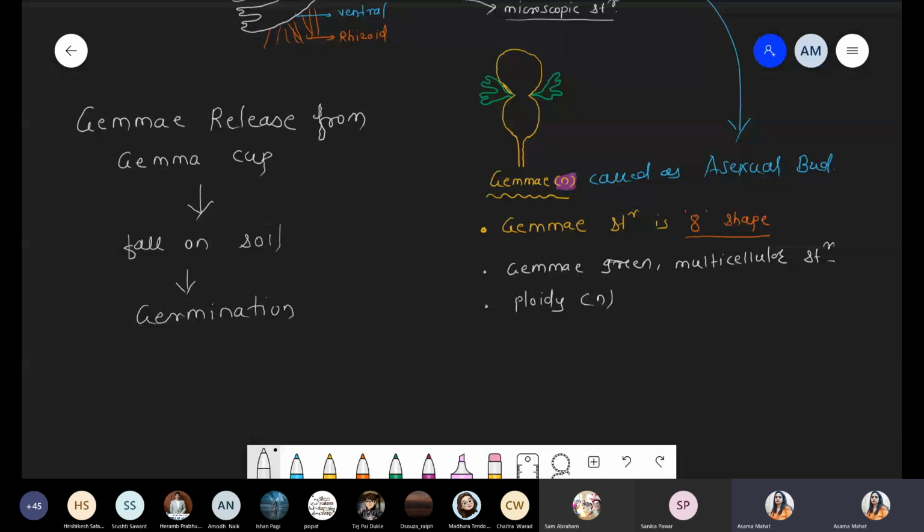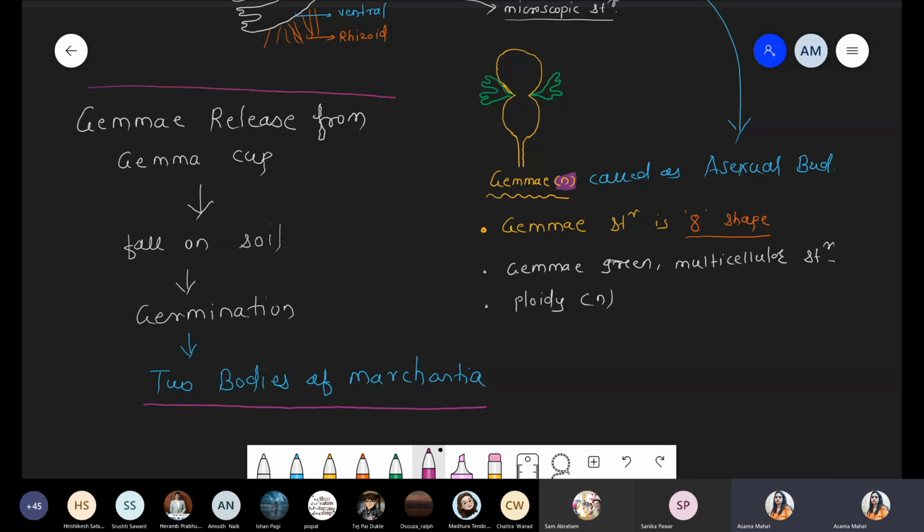And after the germination, they form two bodies of Marchantia. They form how many bodies? Two bodies of this Marchantia. So what is the meaning of these two bodies? Just see the diagram here.